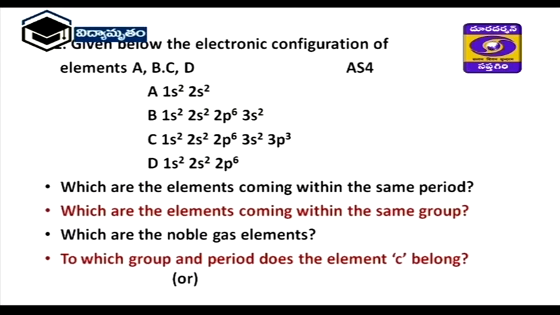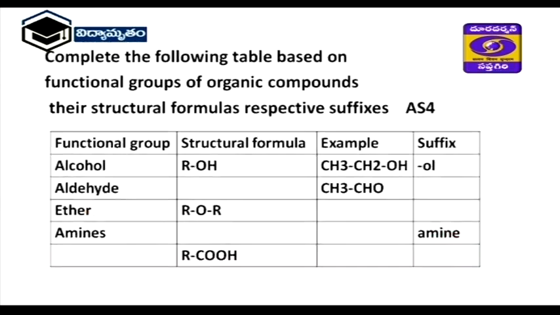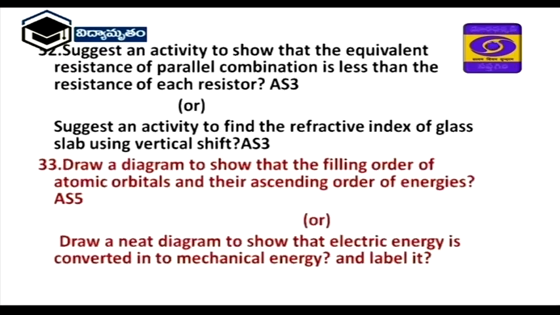Next one is an AS4 question, that is 1s2, 2s2. Next one is from carbon chemistry. Here instead of R you put CH3 or C2H5 in this way. Aldehyde is R'CHO, alcohol is R'OH, ether is R'OR', and amine is R'NH2. One example is RNH2, RCOH like this. So see, these two are also important questions now. This is a very important lesson.